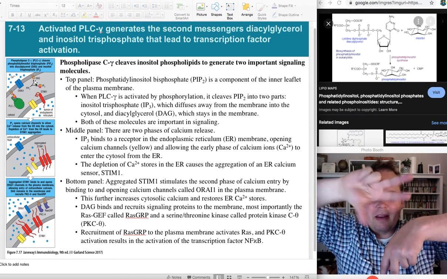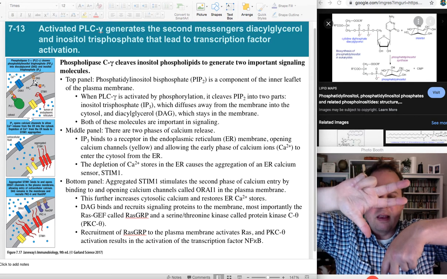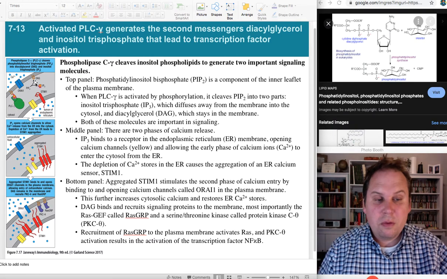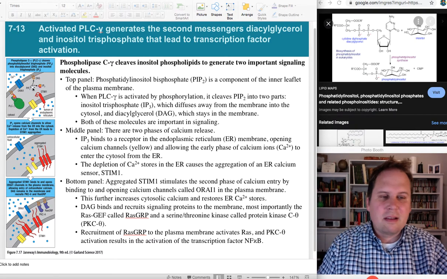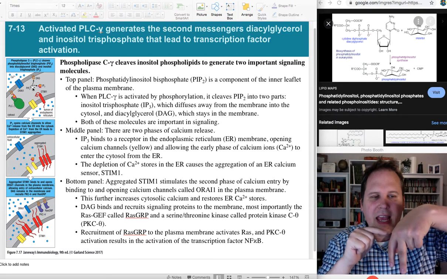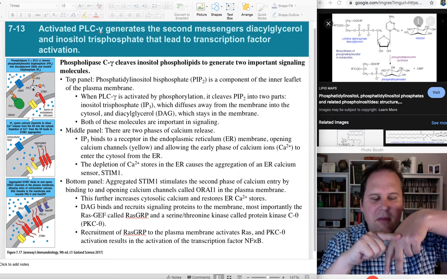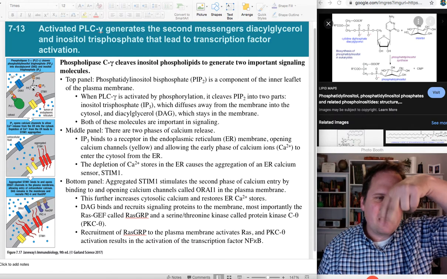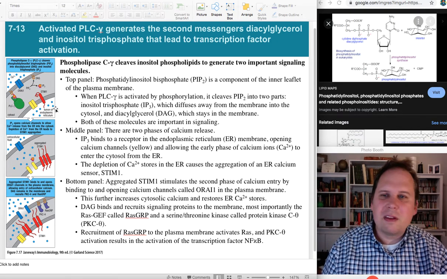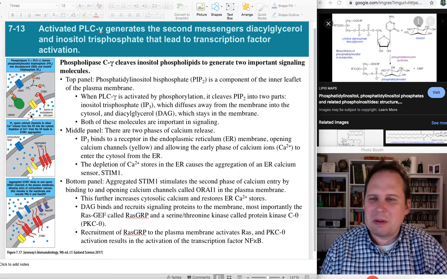So it's going to break it into the head group, the inositol, which now has 3 phosphates. And it's going to have the bottom part, which has 2 fatty acid chains, and a glycerol molecule that's holding them together. So it's called diacyl, acyl meaning fatty acid, glycerol. Glycerol with 2 fatty acid chains. So there you have a molecule that is going to wander around in the membrane and go off and do signaling things, I believe.